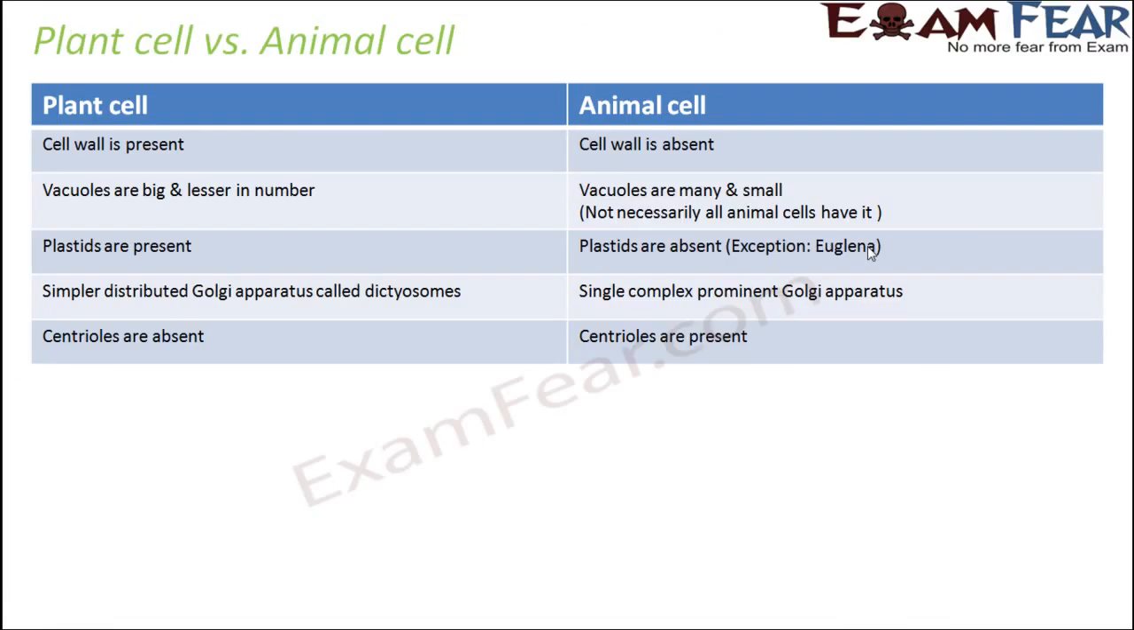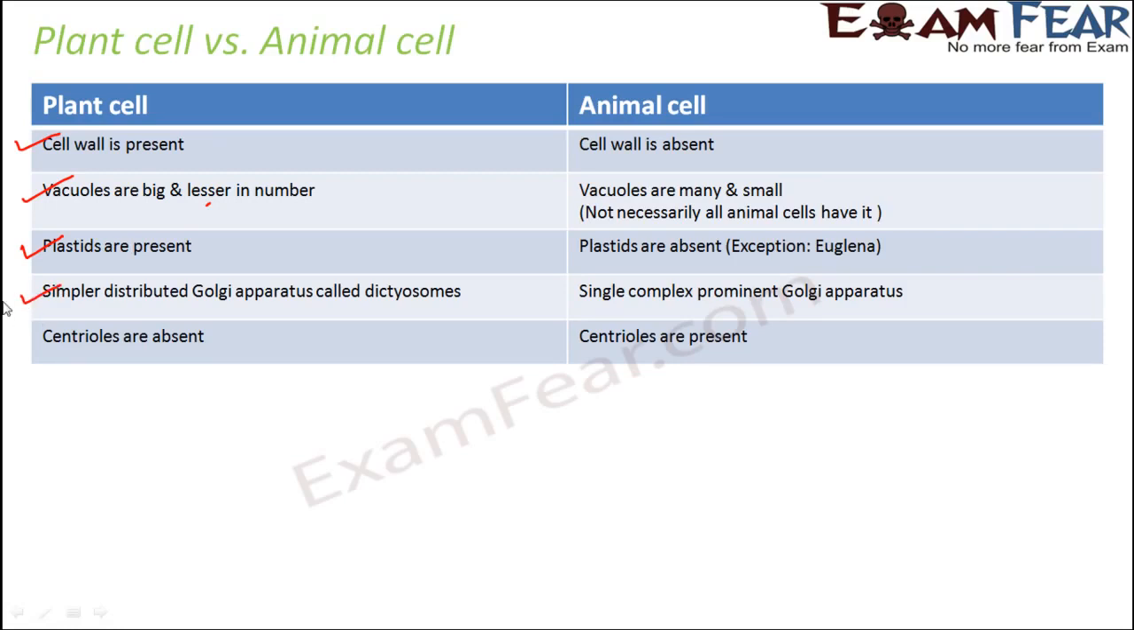So here we have a quick differentiation between plant cell and animal cell. As I said, plant cell wall is present, which is absent in animal cell. In plant cells, vacuoles are big and lesser in number, whereas in animal cells they are small but many in number. Plastids are present in plants. Plastids are the ones which contain chloroplast, because of which photosynthesis happens in plants. Plastids are absent in animals.